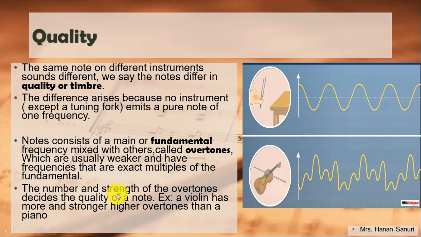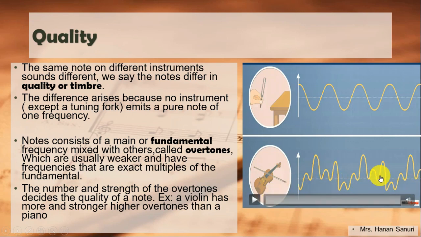The number and strength of overtones decides the quality of a note. A violin has more and stronger, higher overtones than a piano. So, we are talking about fundamental frequency and overtones. As I said, this is a regular vibration.